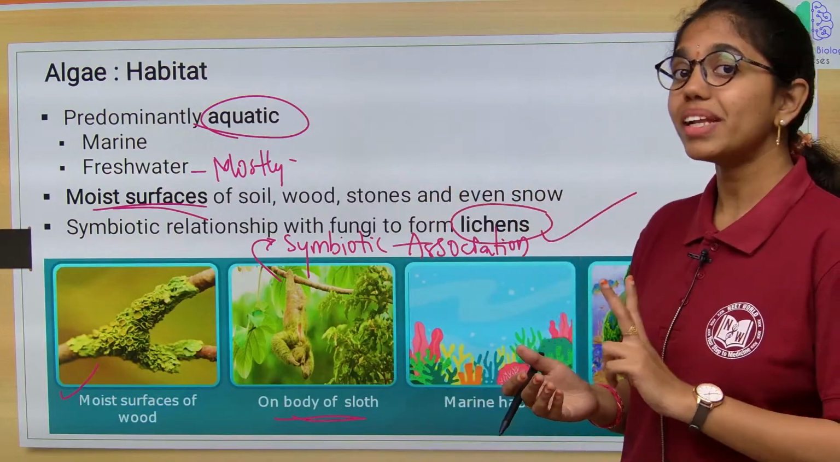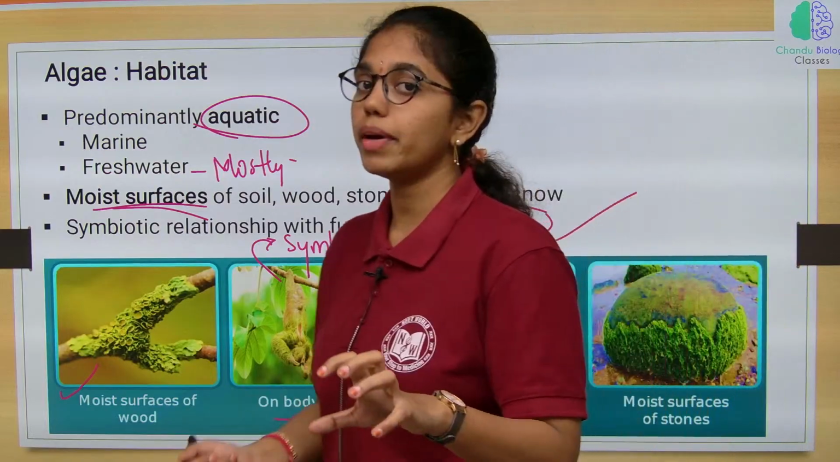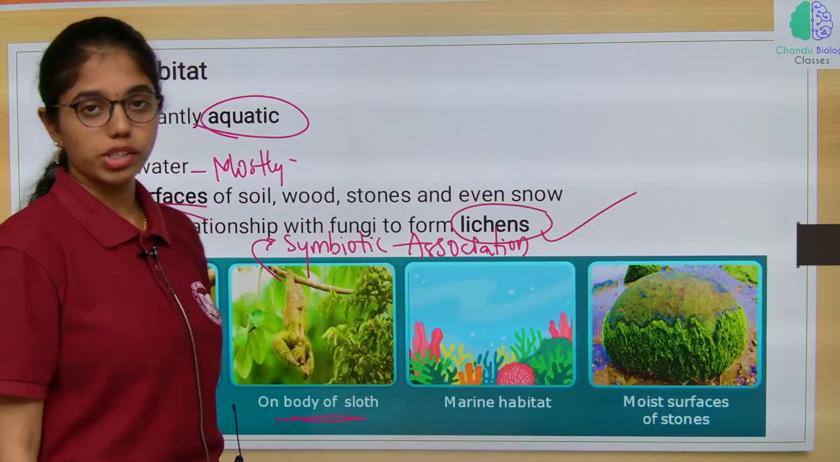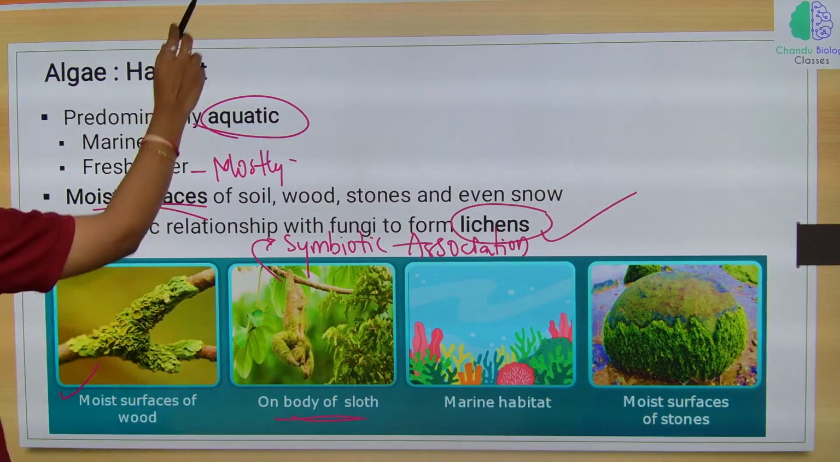This is an obligate symbiotic association between sloth bear and algae. And then algae grow on marine surfaces and on moist surfaces. This is all about the habitat of algae.